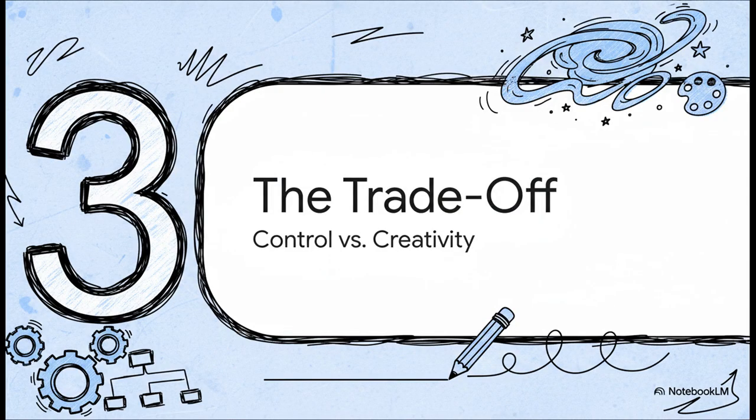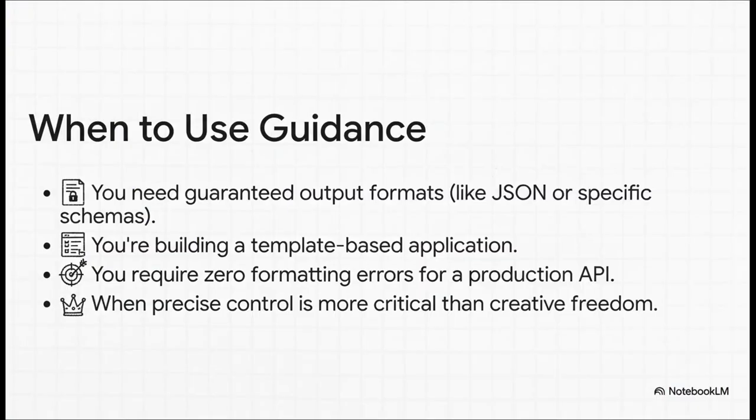Now, this level of control is incredibly powerful, but it does come with a trade-off. It's not the right tool for every single job out there. What you're doing is trading some of the model's free-form creativity for absolute, rock-solid reliability. So you'll want to reach for guidance when that structure is completely non-negotiable. If you need perfectly formatted JSON for an API call, if you're building an app that fills out a template, or if even one tiny formatting error would break your whole system, guidance is going to be your best friend. It's for those times when control is king.